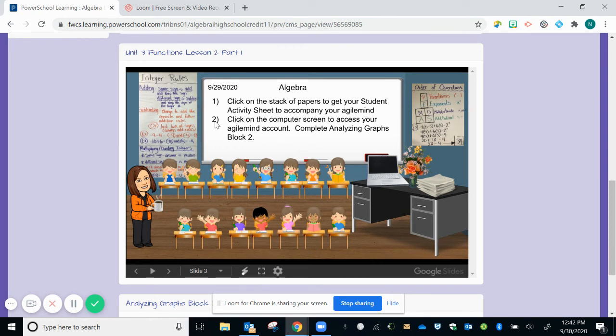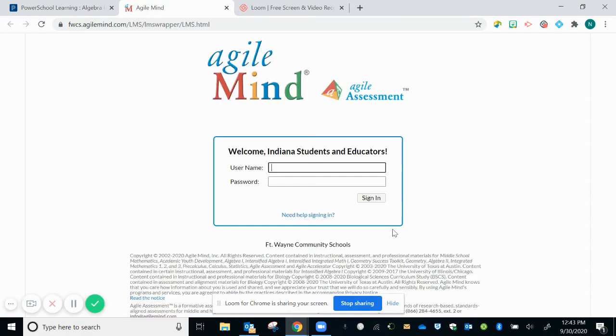The second instruction also does tell us to click on the computer screen. That's going to give us access to our Agile Mind account. It's just a link to Agile Mind. And that will take you to the Agile Mind website where you'll need to log in. Once you get logged into the Agile Mind website, then your assigned work will show up.